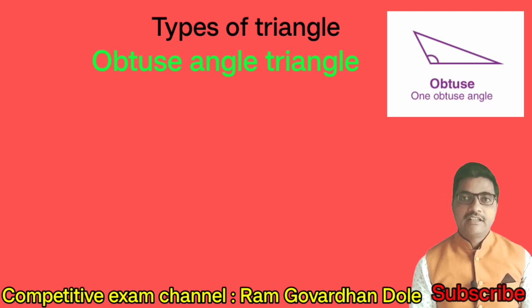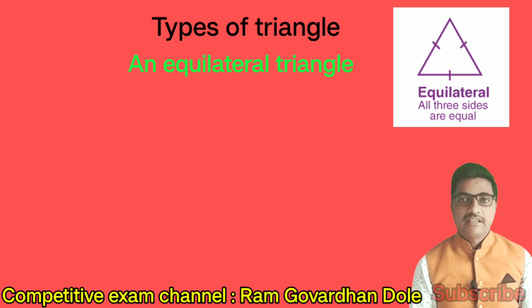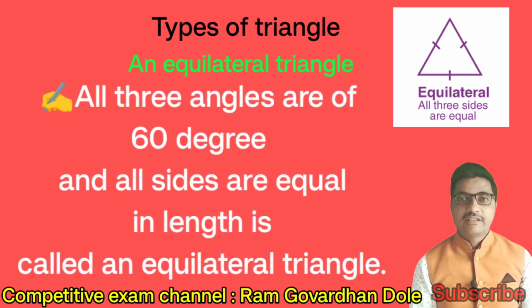Obtuse angle triangle. One angle more than 90 degrees and less than 180 degrees is called an obtuse angle triangle. Next, an equilateral triangle. All three angles are 60 degrees and all sides are equal in length is called an equilateral triangle.